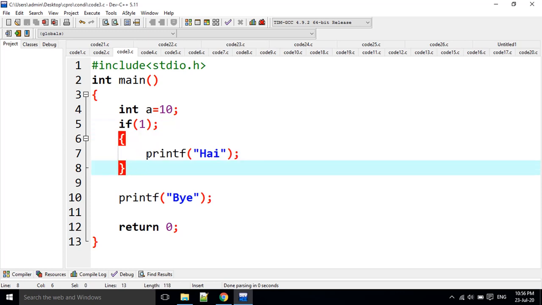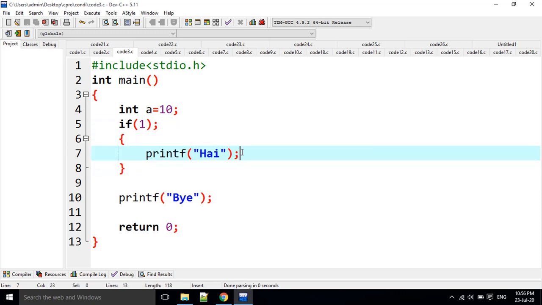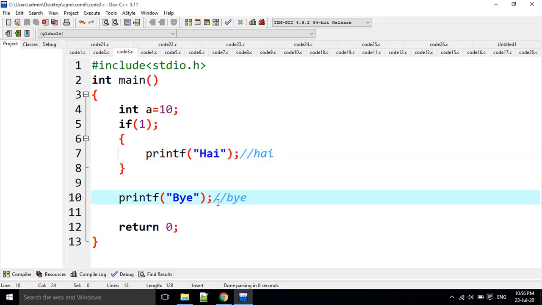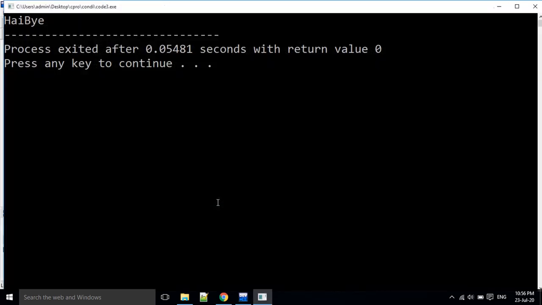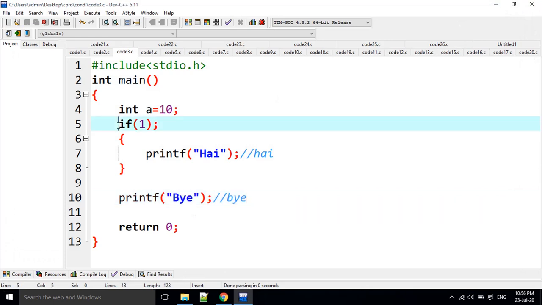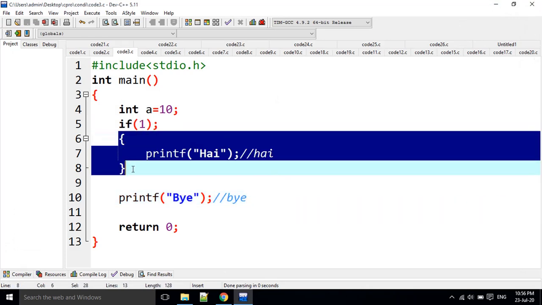That means this printf high is executed normally, and this bye is also executed normally. Then the output is high and bye. Why? Because this statement and this block of statements are not related. That's why high is printed and bye is printed here.